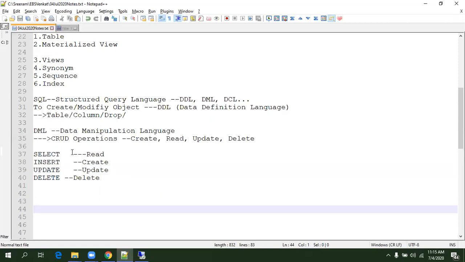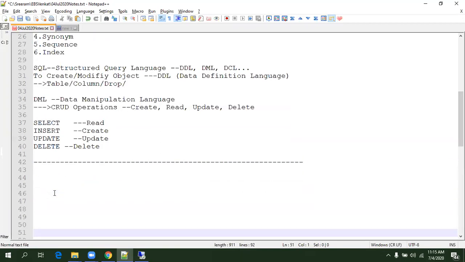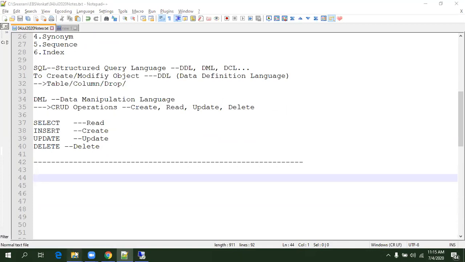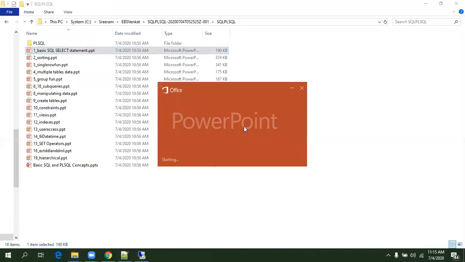Now let's concentrate on the select part first. Let us understand the basic syntax of the select command. This is a very useful one; without having much understanding of the select query, we will not be clear with our SQL concepts. So let's start with the select statement. I may be using the normal tables, but I'll try to concentrate on the EBS tables. I'll just show you the syntax of it. Let us get clarity on the syntax first.